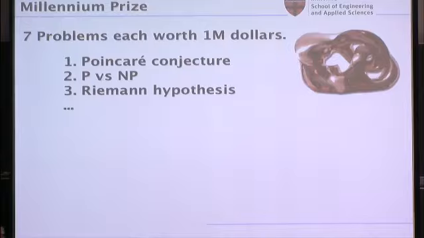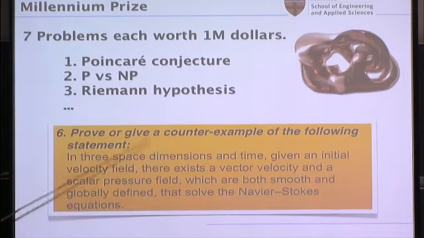Why should you care about this problem? Well, as was mentioned, this is one of the 7 problems that the Clay Mathematical Institute proposed, for solving which you would be awarded $1 million. And I would say probably 1 million is still a lot of money to a postdoc. And so there's a Poincare conjecture in this list, which has been solved. There's P versus NP, Riemann hypothesis. And number 6 on the list is a problem that's known as the existence smoothness condition in the Navier-Stokes equation.